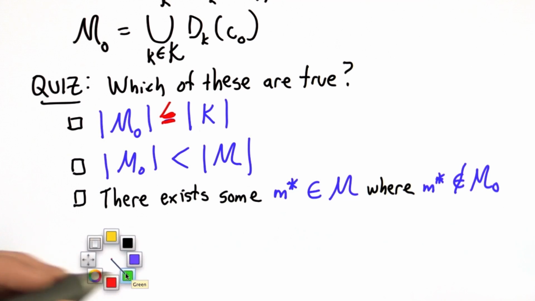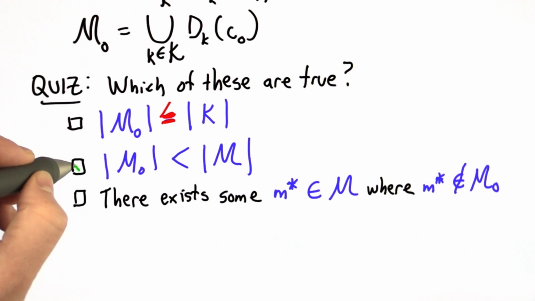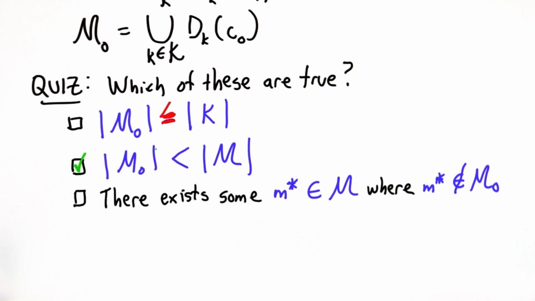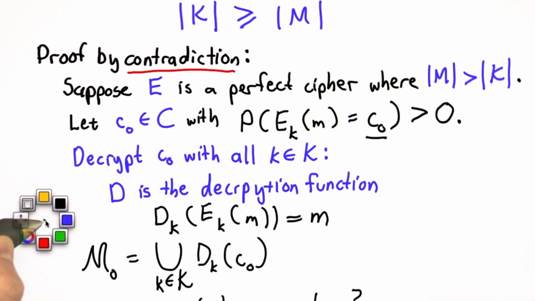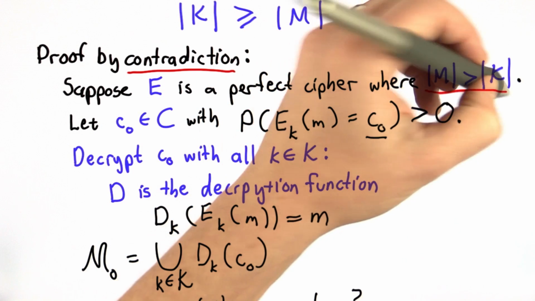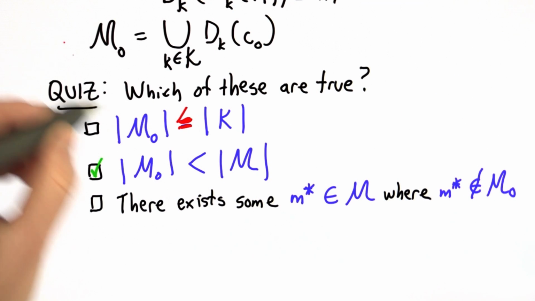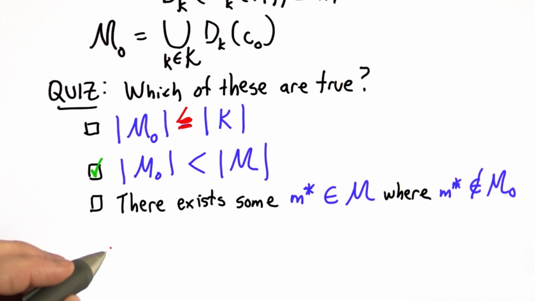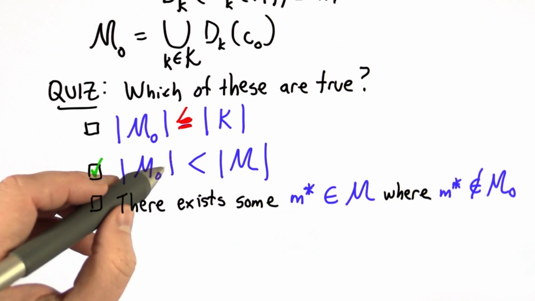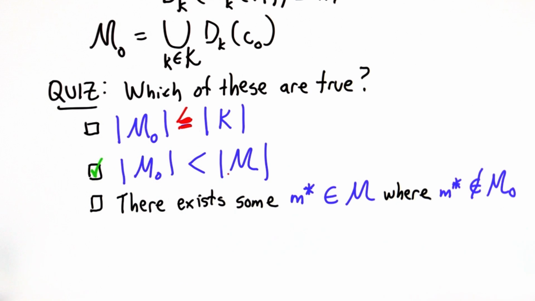The other two properties we do know are correct. So we know that M0 has fewer elements than M, and this is the case because of the assumption that we said that the space of possible messages is greater than the space of possible keys. So if that's the case, combined with the size of M0 being less than or equal to the size of K, well, then we know that the size of M0 must be less than the size of M.